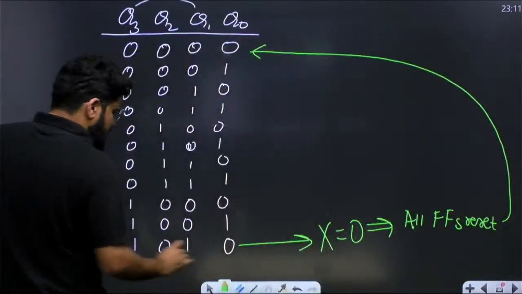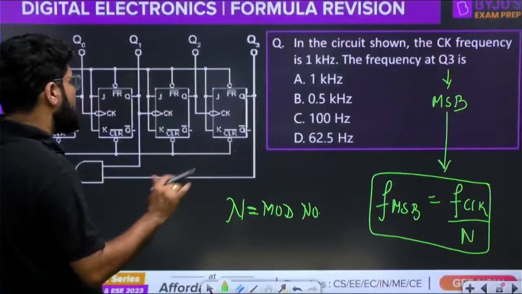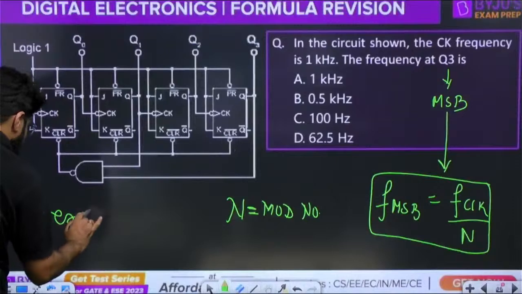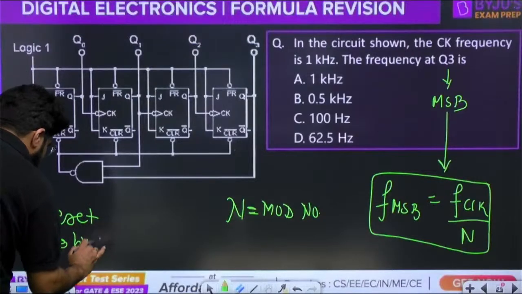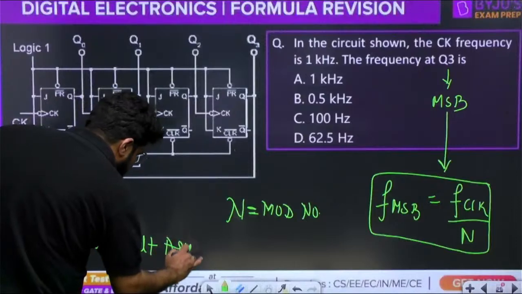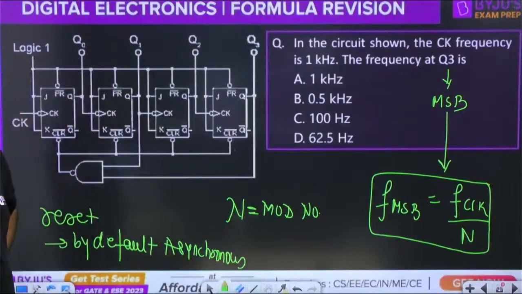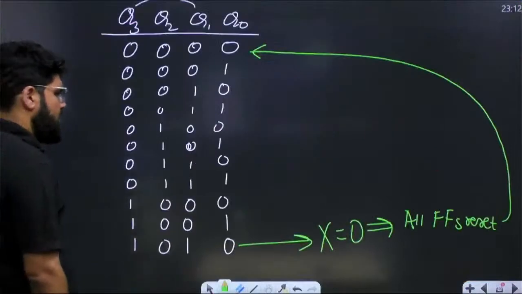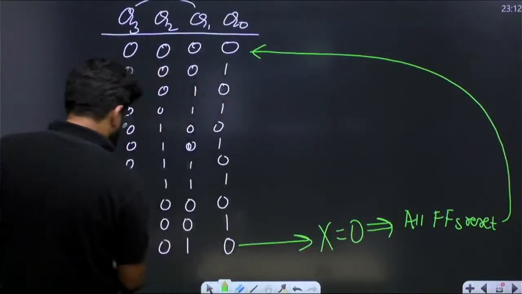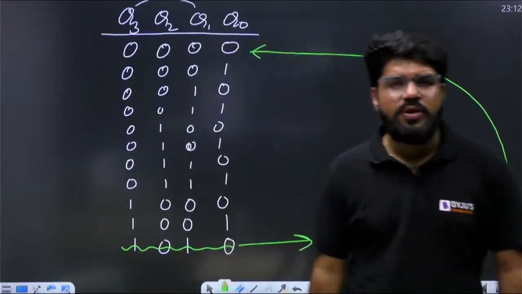What is the modulus? What is the type of pin? Nothing mentioned. Okay, so reset कैसा लेंगे? Nothing is mentioned in the question here. So reset will be by default, if nothing is mentioned, asynchronous, right? And if the reset is asynchronous, then you cannot count this state. Reason I have explained you, just applying the method now, you cannot count this state.